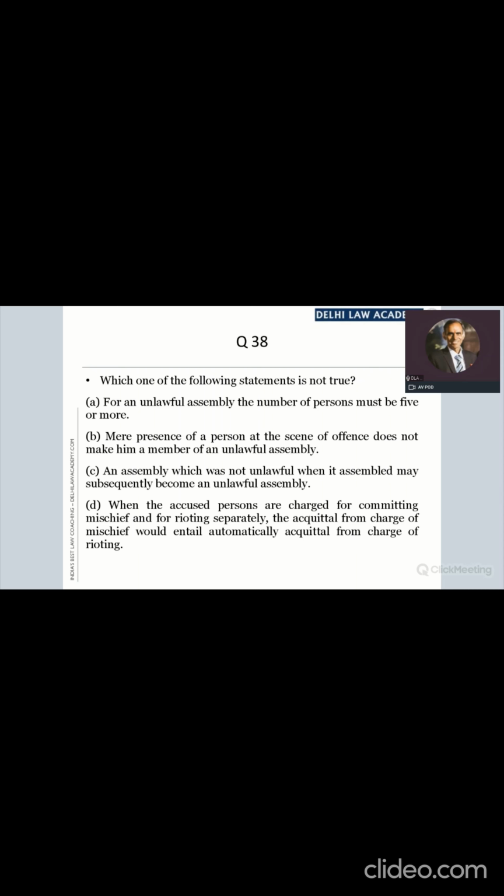Which one of the following statements is not true? So the first thing you have to note here is that the requirement is "not true". Three statements are true, one of them is not true. Let's see all of these statements.